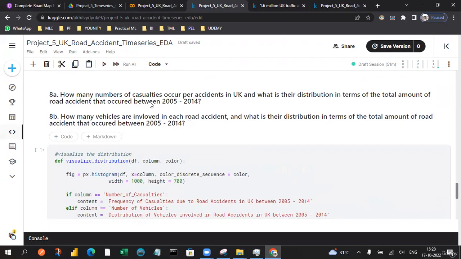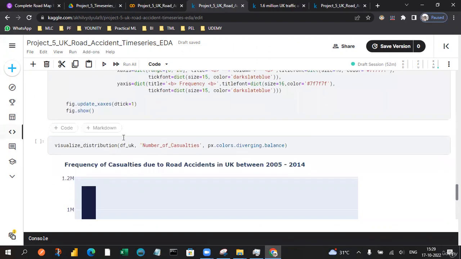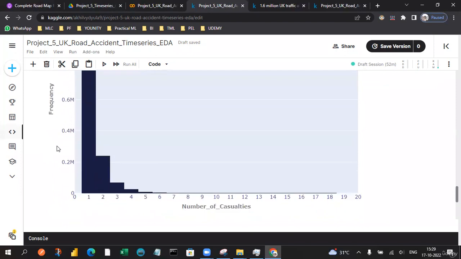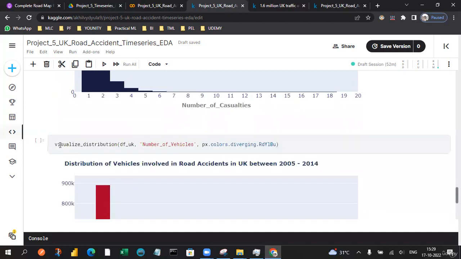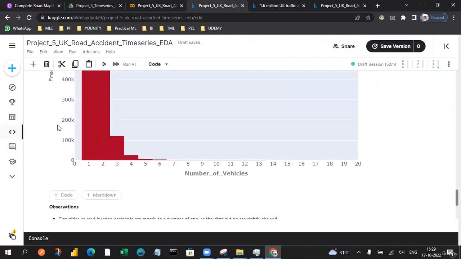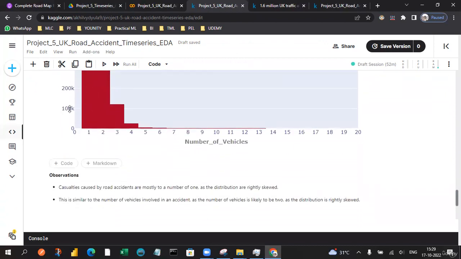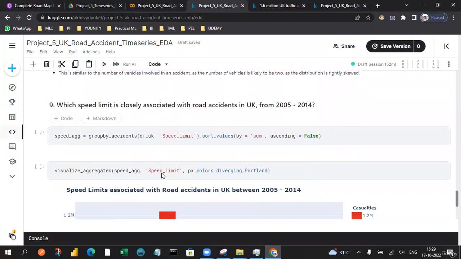The next question is how many casualties occur per accident in the UK, and what is the distribution in terms of the total road accidents that occurred? We need to know the number of casualties per accident along with the distribution. Let's plot the distribution. The frequency distribution is not normal but is skewed to the right. Let's plot the number of vehicles too. The distribution is highly right skewed, similar to the number of vehicles.